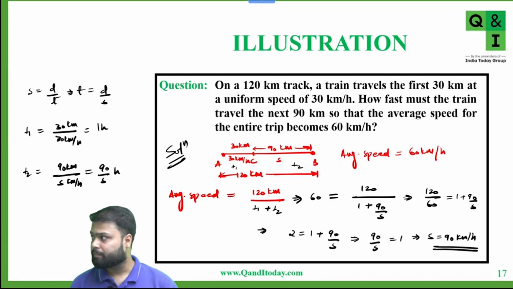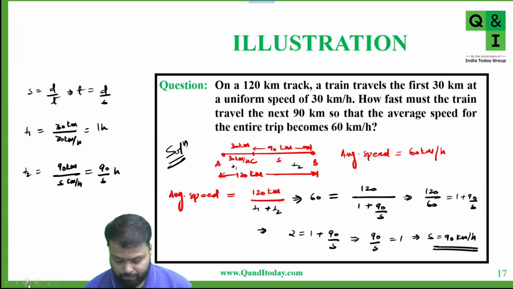Sir, I can't get the last part alone. From where? 2 equal to 1 plus 90 divided by S equals 90 by S. I can't get that. Okay. Don't get confused here. Look.